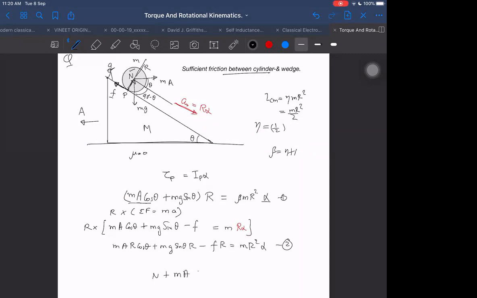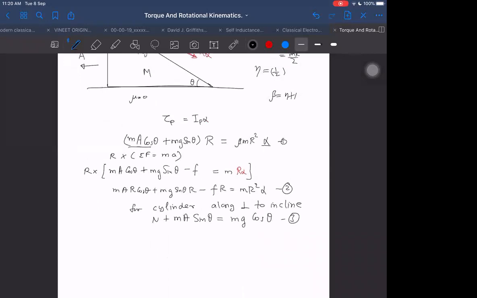Normal plus MA sin theta is equal to MG cos theta. That is one equation, for the cylinder. And for the wedge also we can write perpendicular to the incline. For the wedge, the equation is easier. Normal N sin theta is equal to capital M into A.